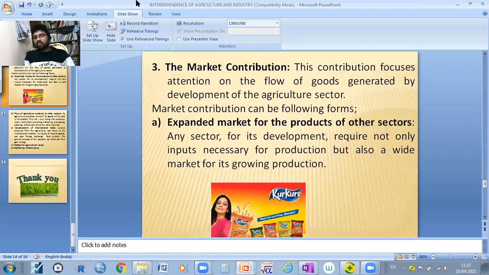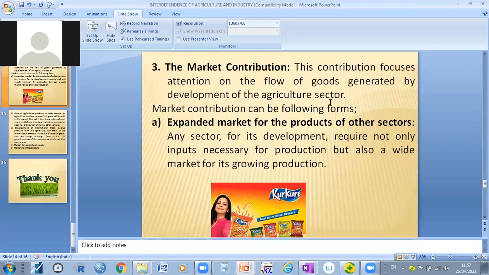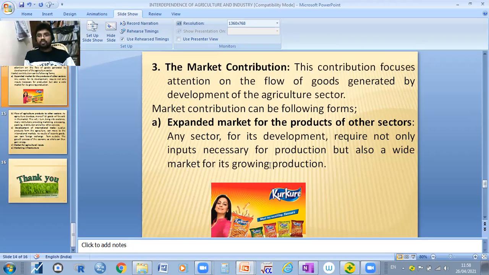Then the third one, market contribution. What is the market contribution? This contribution focuses attention on the flow of goods generated by the development of the agriculture sector. For example, in the product market, it expands the market for products of other sectors. They require not only inputs necessary for production, but also a wide market for their growing products.